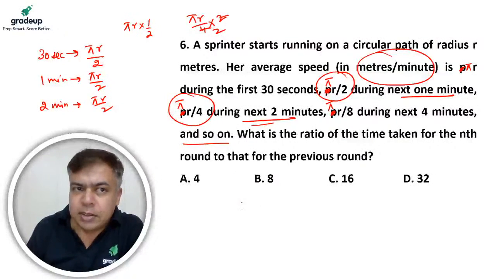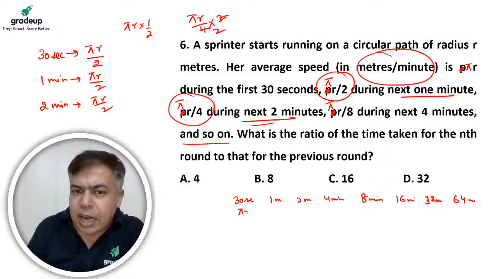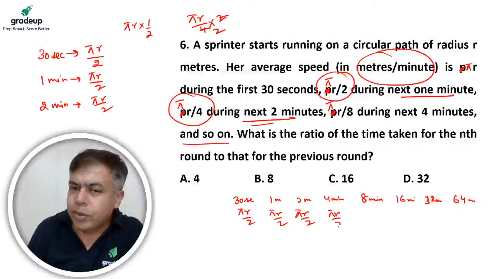So that means first 30 seconds, then 1 minute, then 1 minute, then 2 minutes, then 4 minutes, then 8 minutes, then 16 minutes, 32 minutes, 64 minutes. It will cover pi r by 2, pi r by 2, pi r by 2, pi r by 2 every time.